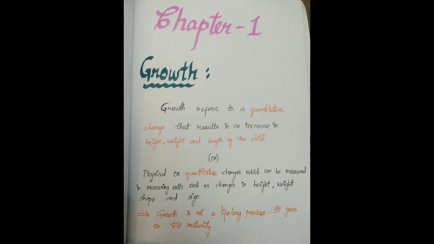That is your height, weight, size and shape. One more important thing: physical or quantitative changes can be measured. And the most important thing is that growth is not a lifelong process, it goes on till maturity, it will not be continuous.